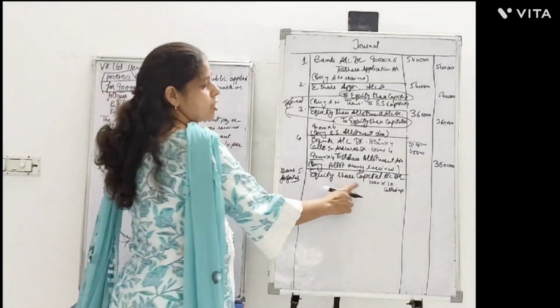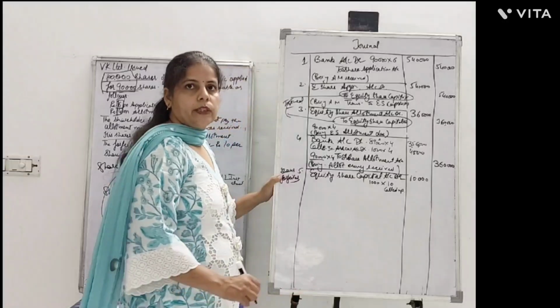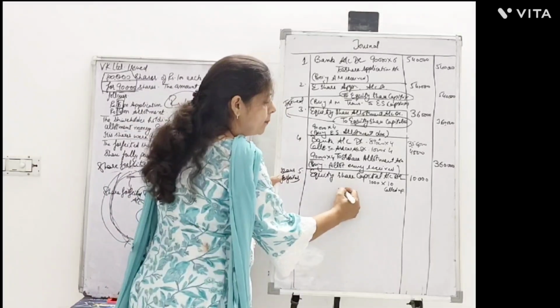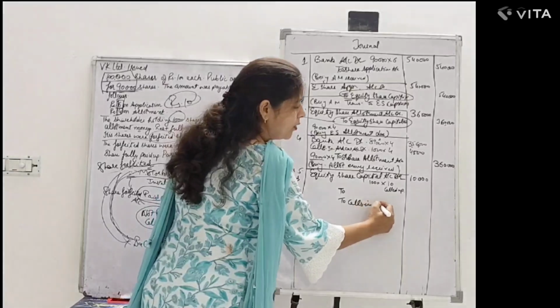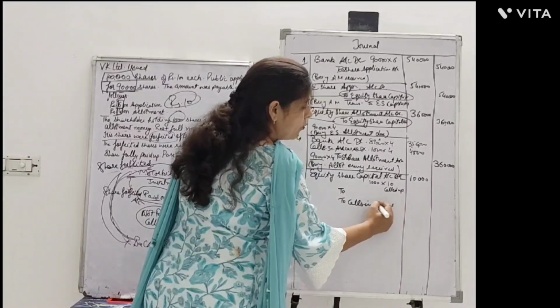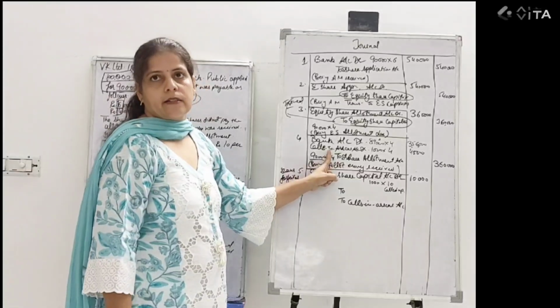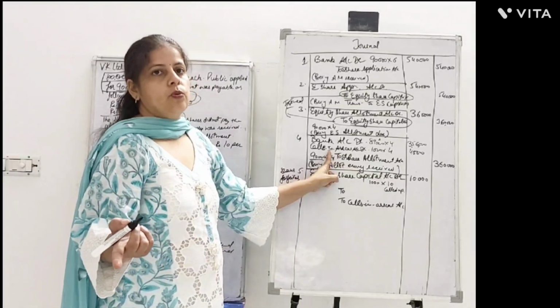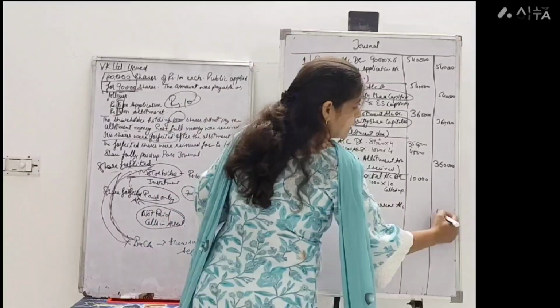So equity share capital we got back for rupees 10,000, on which part of the value was paid and part of the value was not paid. What was not paid was in which account? Calls in arrears account. We have to do the opposite. Calls in arrears were debited, now they have to be credited, right?